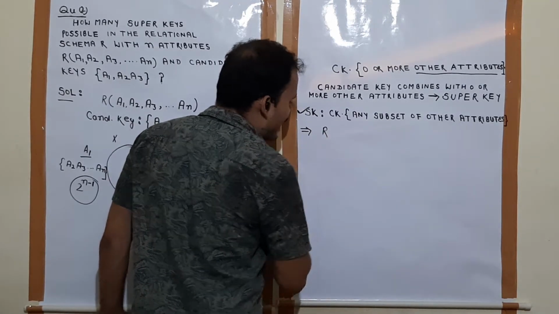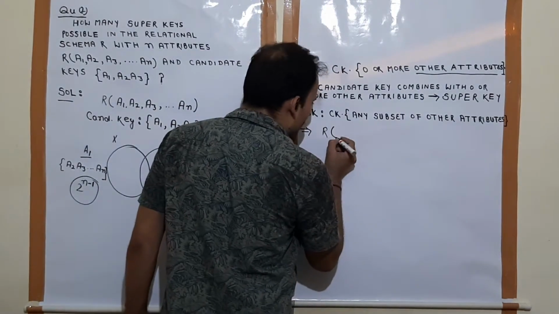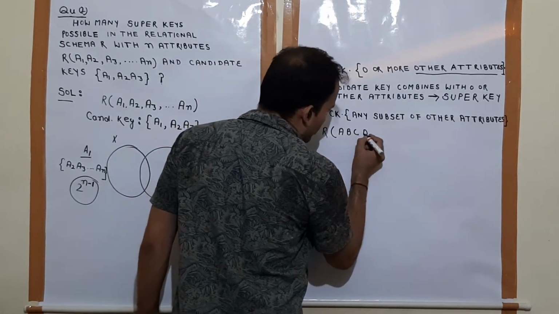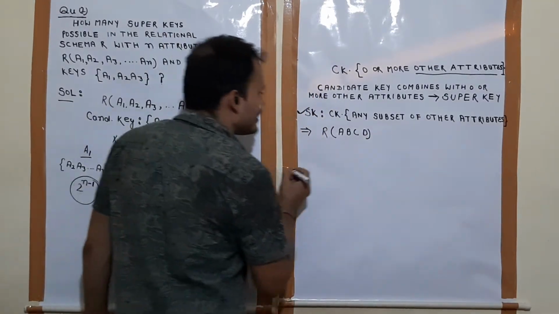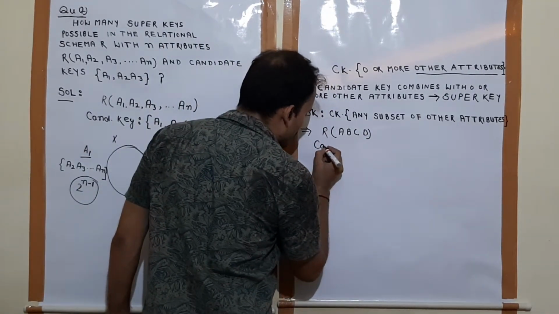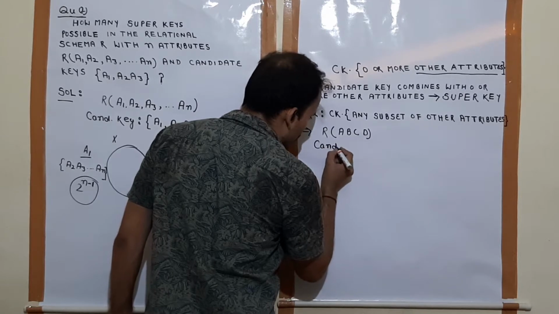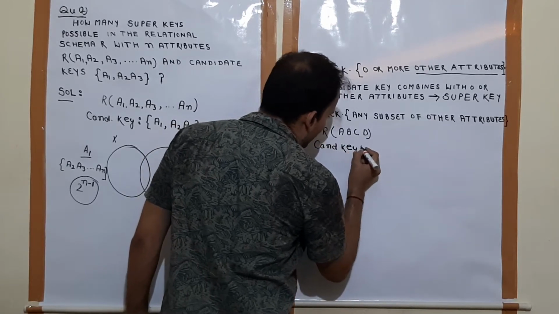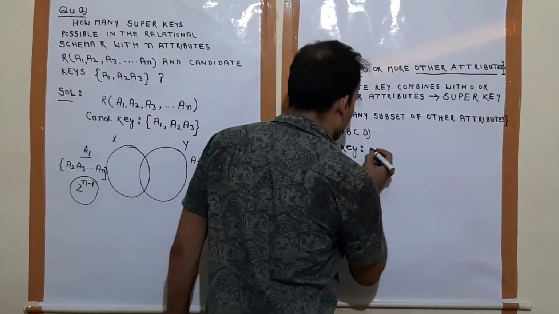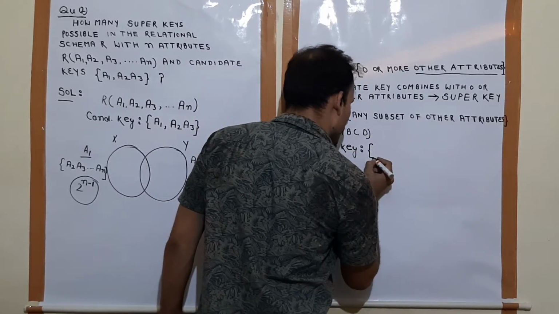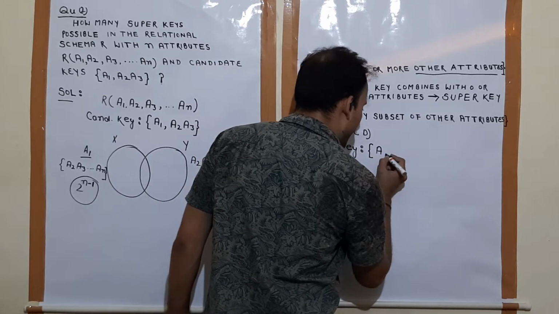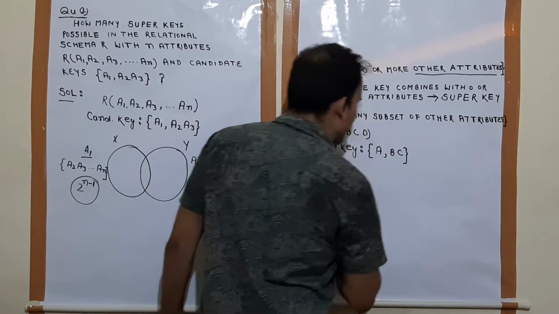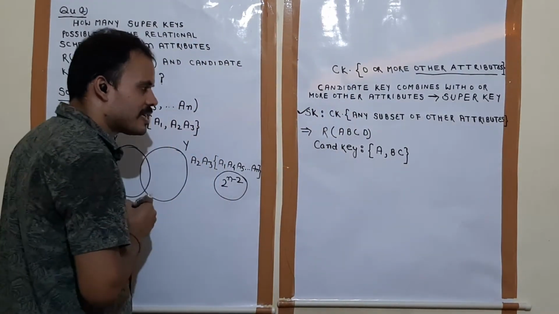Now suppose R is a relation with set of attributes A, B, C, D and the candidate keys are A and BC.